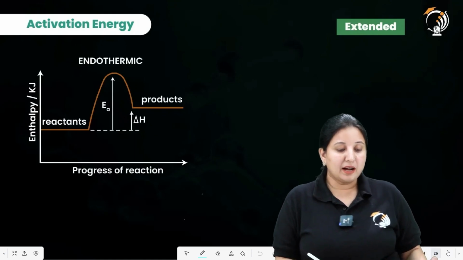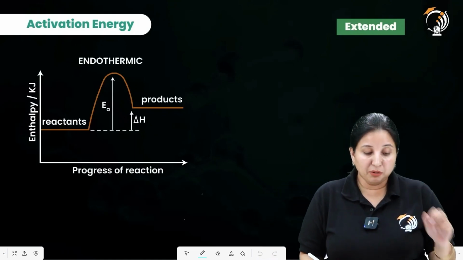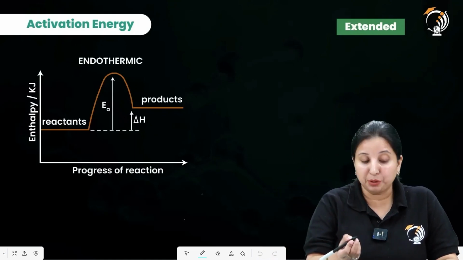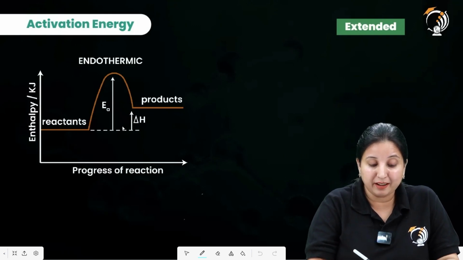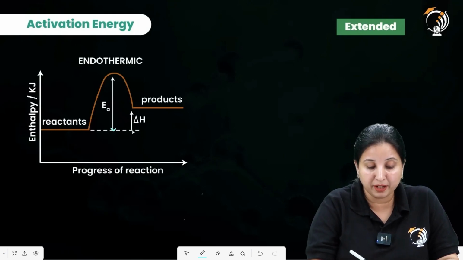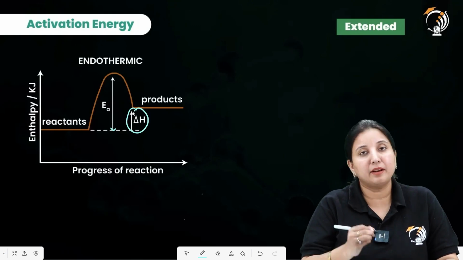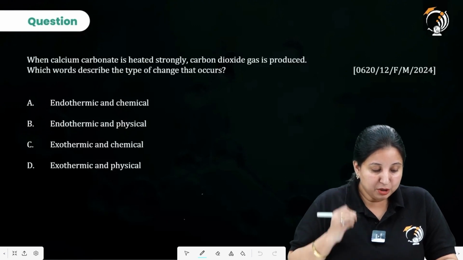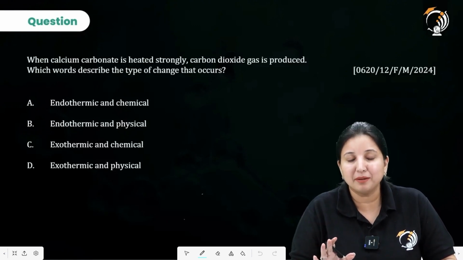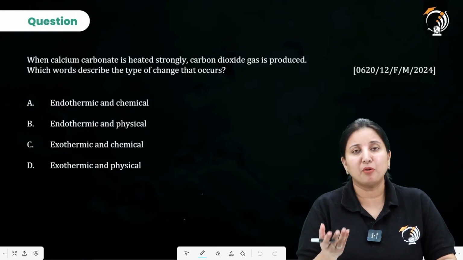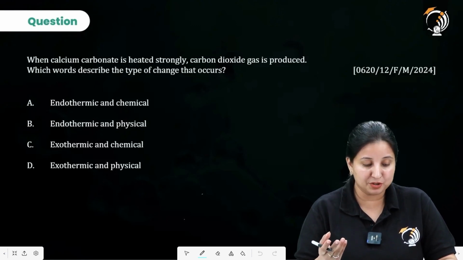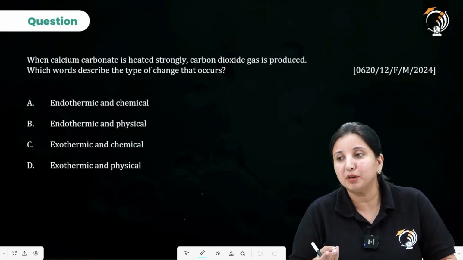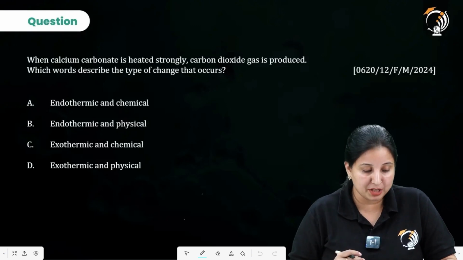Similarly, we have the graph for the endothermic. Now look, in endothermic we are giving heat to it. So this complete area remains the activation energy over here, and this area remains the enthalpy of the system. So this was all about the complete chapter. Only these 4-5 points are important in this chapter. Let's see the type of questions which we get in this chapter.